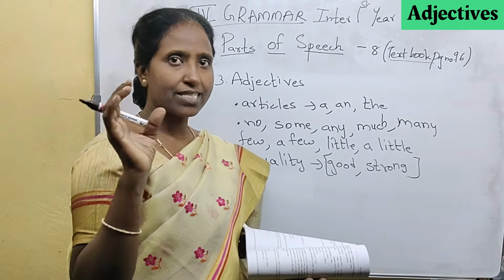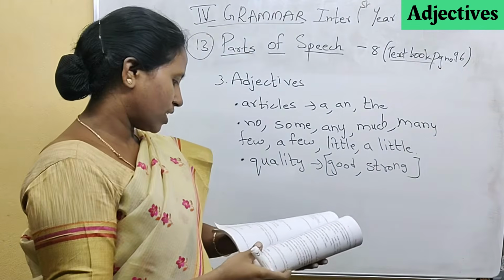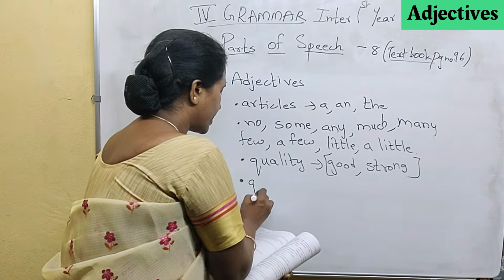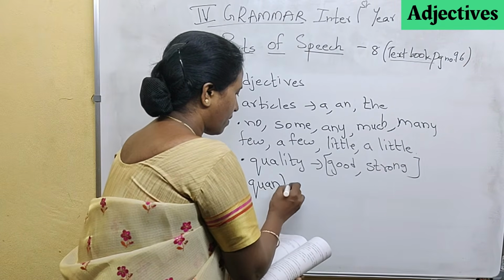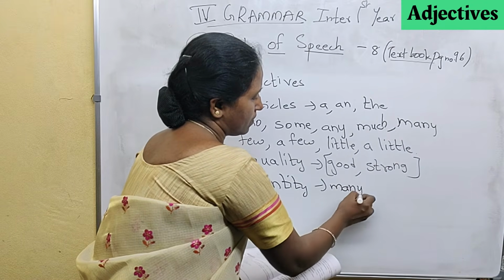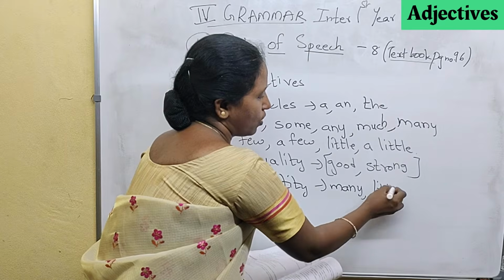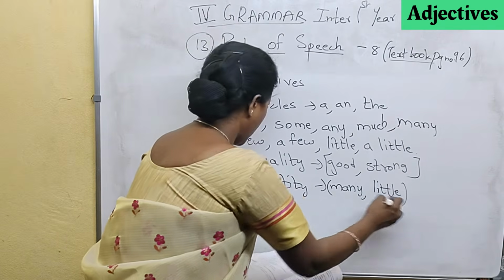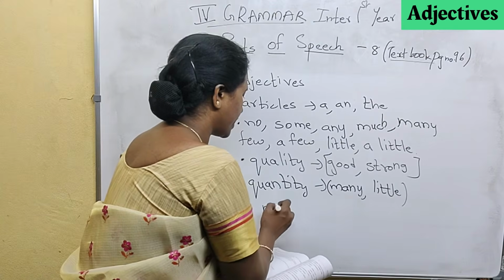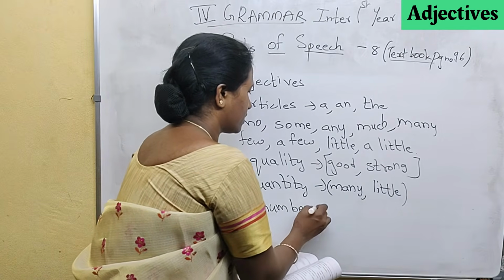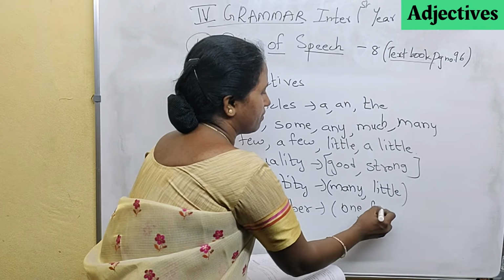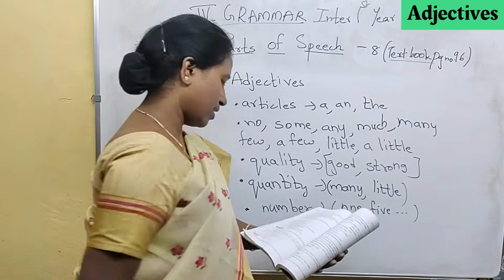Now 10 is the number. So here we will write the quantity. Quantity is what we say: many, little, few. All these are quantity. And then is the number. Number means how many are there, that is 1, 2, 5, 6, whatever the number.